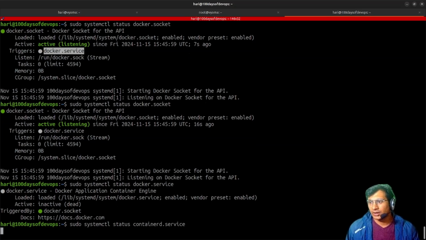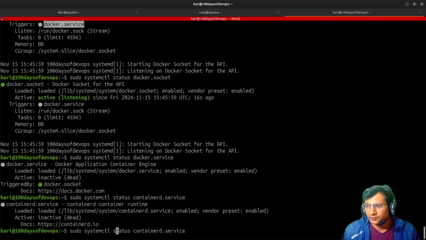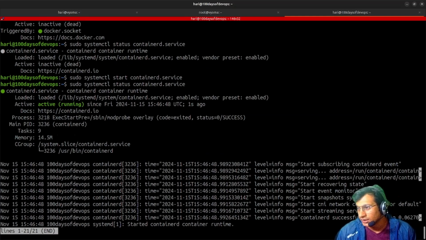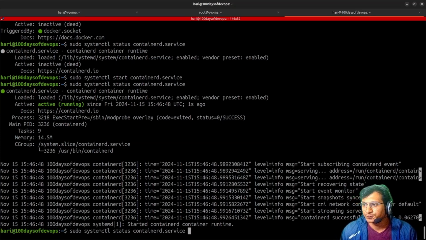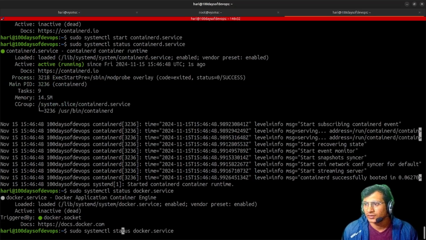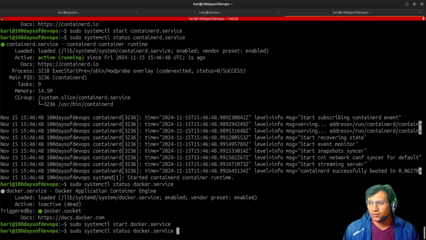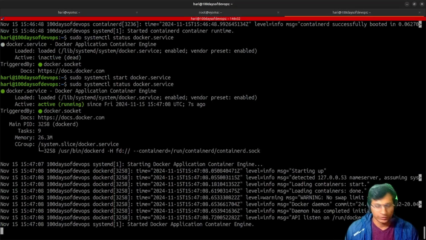Status of containerd: containerd is inactive. We can start it. Start containerd. Status: it has been started, the containerd container runtime. So we can use this. Then let's check if our Docker service is up. Manually start it. So the Docker service is also running.